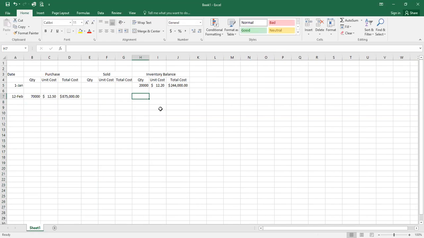So after this purchase, we must update the inventory balance. How do we do that? Well, we say, what's our total inventory now? 20,000 at $12.20 each, and then 70,000 that cost $12.50 each, or $875,000. Okay. So as we purchase more, we layer them because we want to know our oldest to newest inventory.